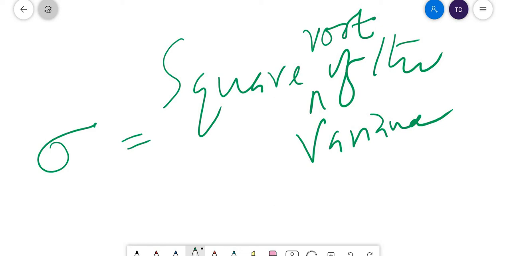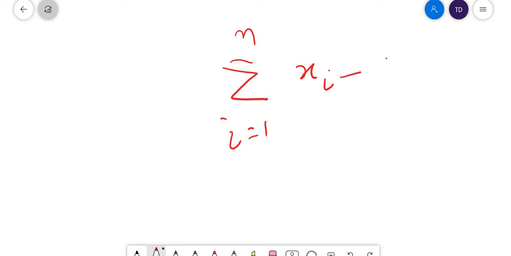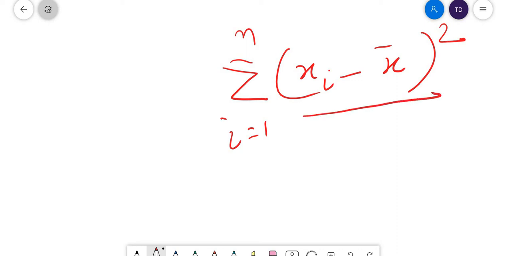For variance we have discussed the formula. You can see that video separately. Variance is denoted by sigma square. The formula for variance is sigma, i equal to 1 to n, of (xi minus x bar) the whole square, the whole divided by n.